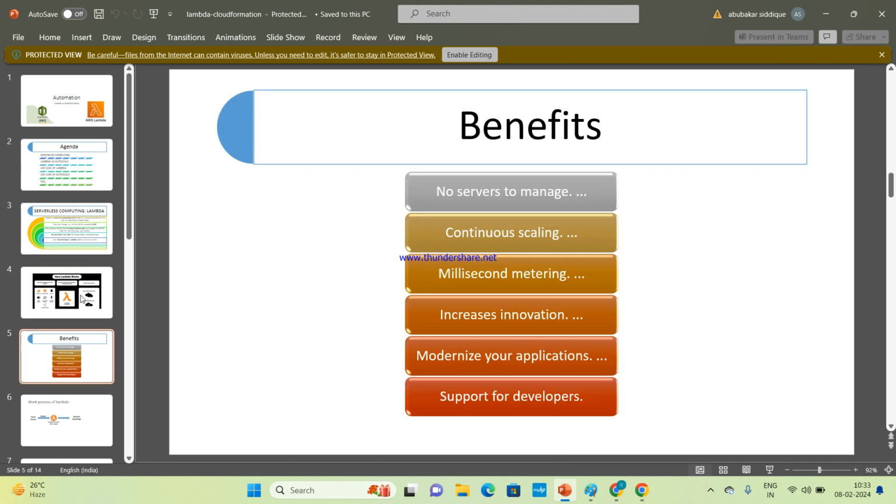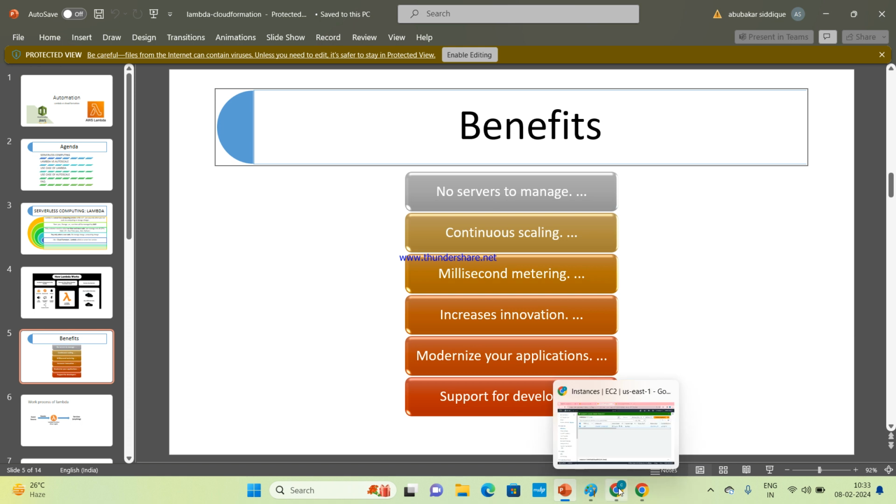So now the benefits of Lambda. There are no servers to manage. Yes, it's a benefit, right? No servers to manage. Continuous scaling: when the public hits the server, according to the traffic, it increases and decreases the size. Clear everyone? And millisecond metering.